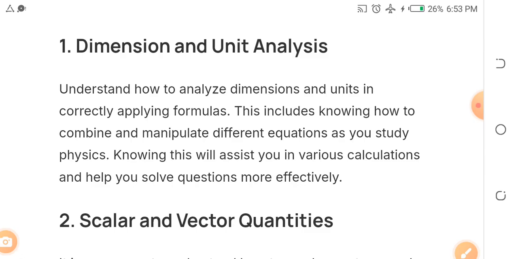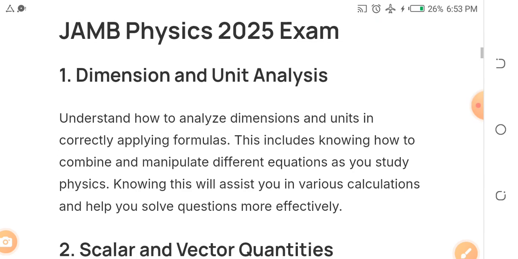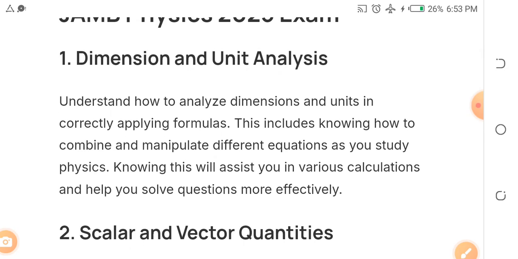Okay, the first topic we must look at is dimension and unit analysis. You have to understand how to analyze dimensions and units in correctly applying formulas. Remember, for any of these topics I call, don't just rush and read the theory. As a physics, chemistry, biology or mathematics student, of course you know there is a calculation aspect. That is what makes science a bit different from art.